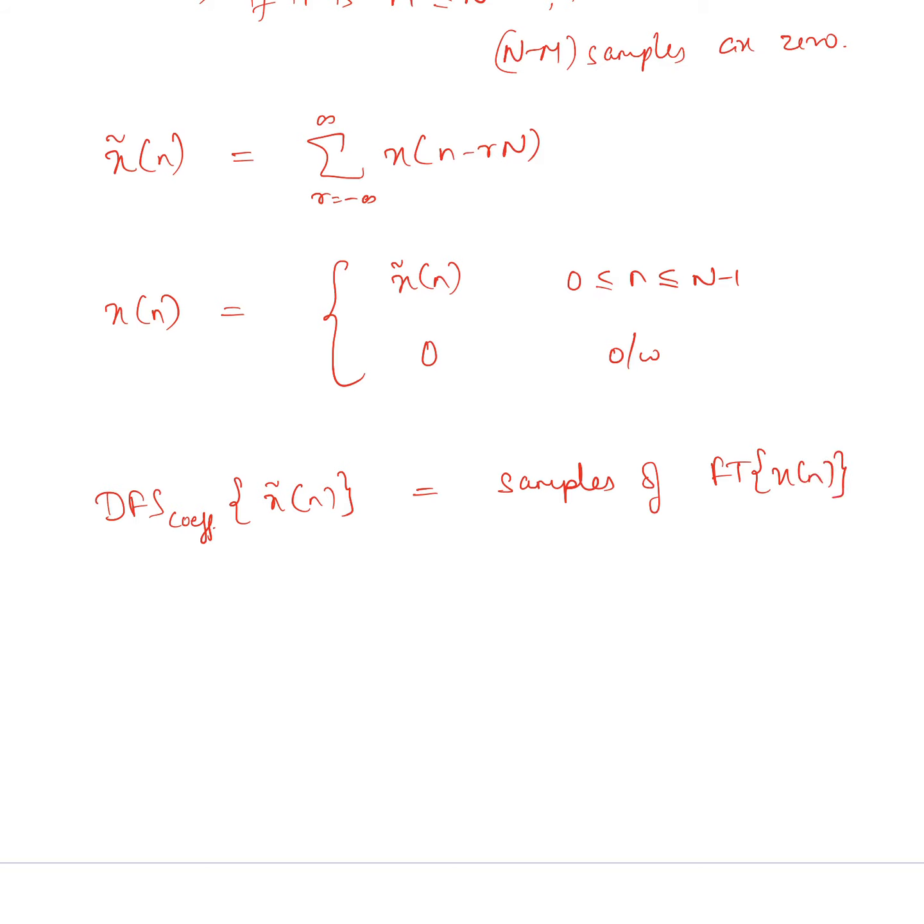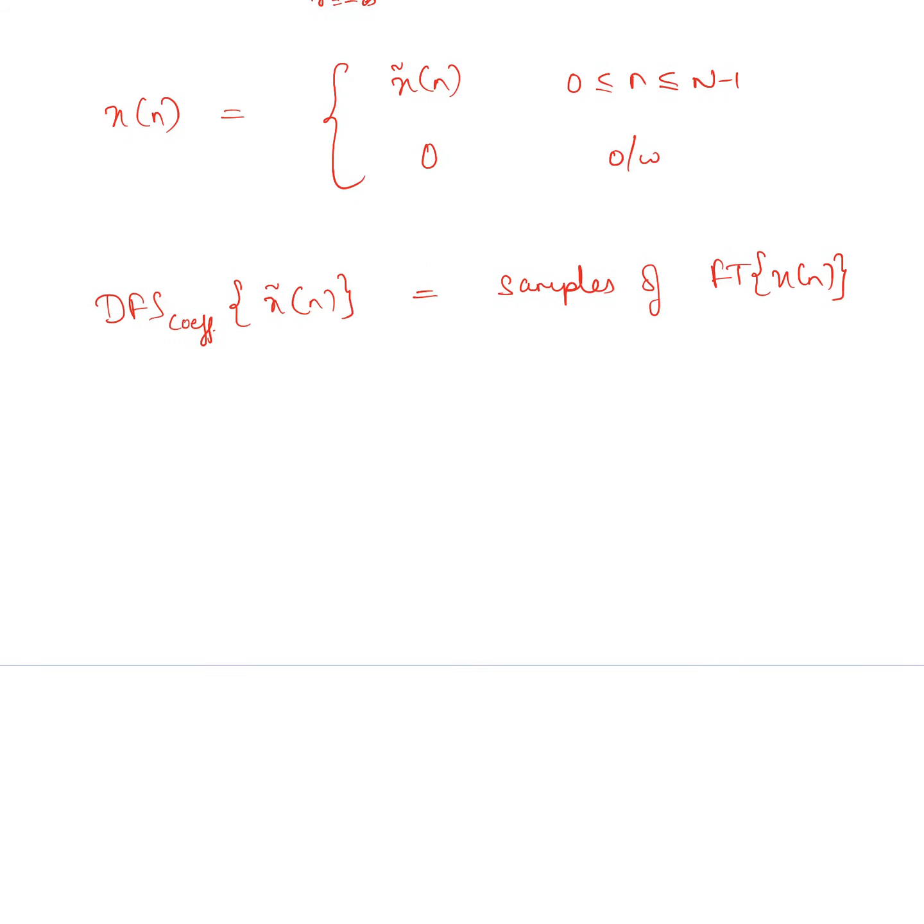This we had seen. Now since x of n, this finite length sequence, is assumed to be of length capital N, there won't be any overlap between the terms x of n minus r times N for different values of r. If it were of length greater than N, then there would be an overlap.